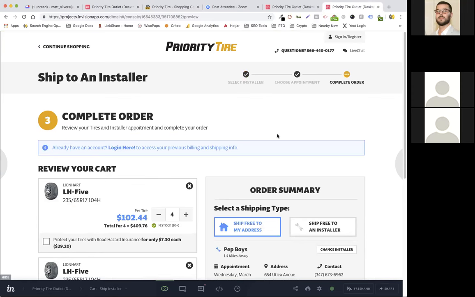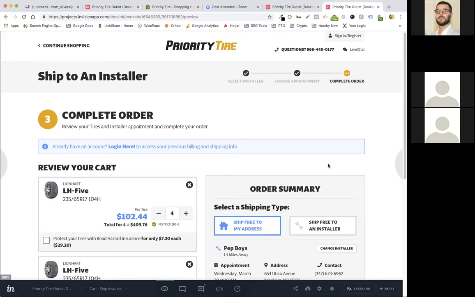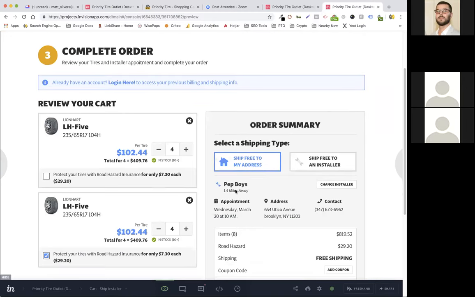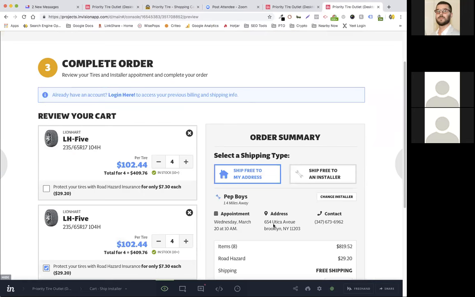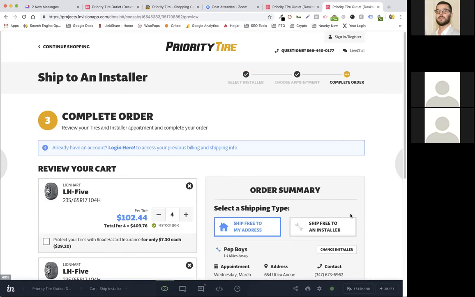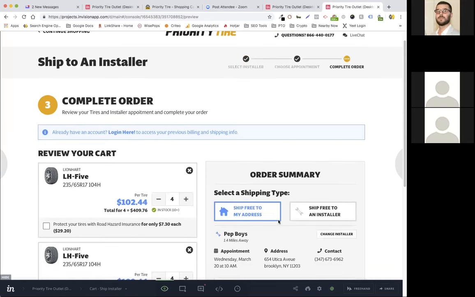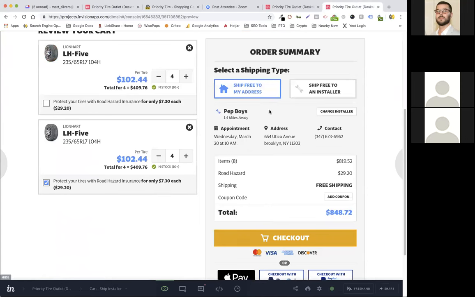Now that the customer has decided to pick an installer, they filled out all the information of which location they picked, the appointment time, all that information is here, right? They picked all that. We set cookies with all this data, right? So now when we come back to the cart to check out, we need your code to look for these cookies and then show this on the cart page and pull in this content from the cookies on the